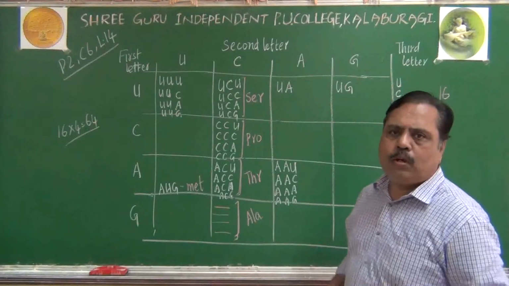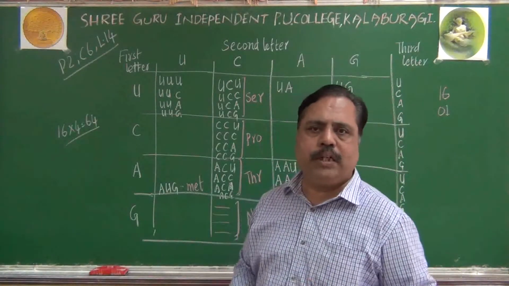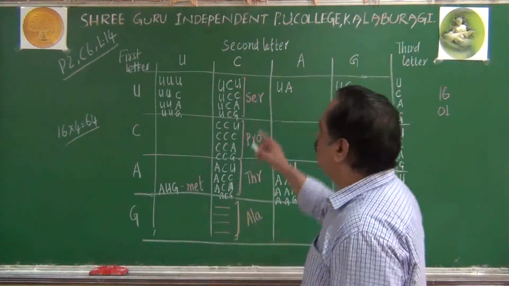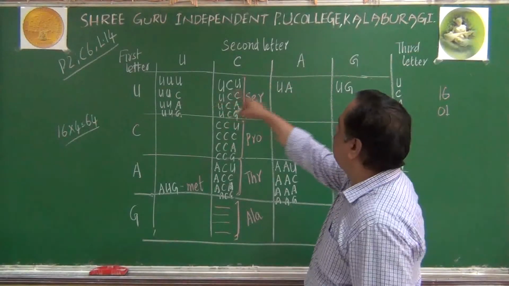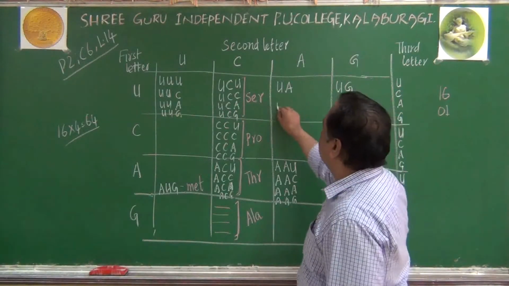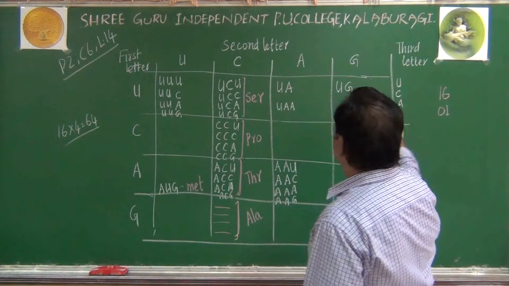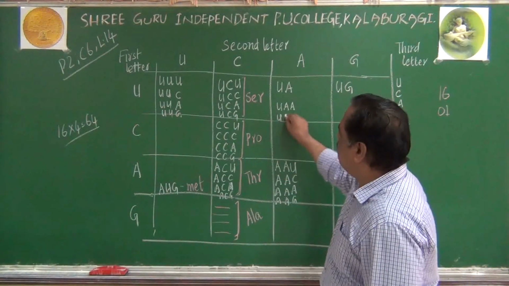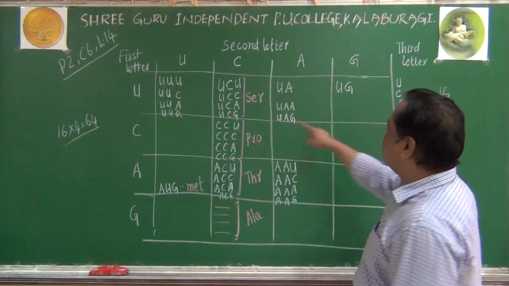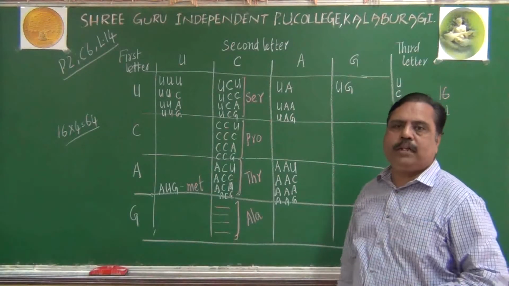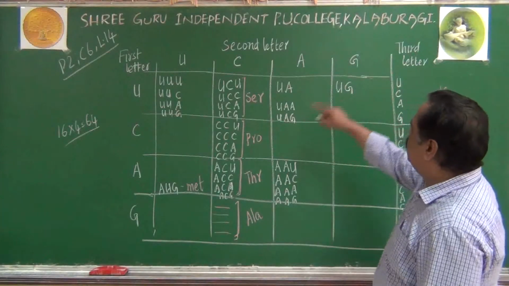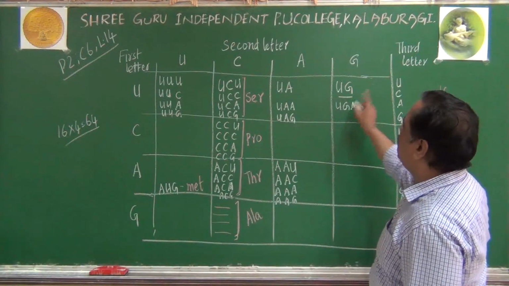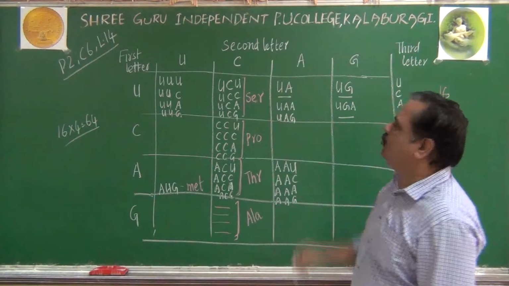Similarly, we all know about terminator codons. What are the terminator codons? UAA, UAG and UGA. UAA, this is U, first letter, A is here, third letter here. This is one terminator codon, UAA. Similarly, another terminator codon is UAG. Third terminator codon is UGA. UG is here, A is here. Of course, here there will be other codons.